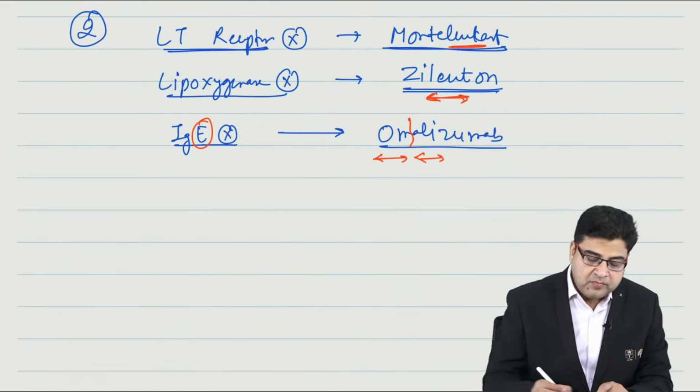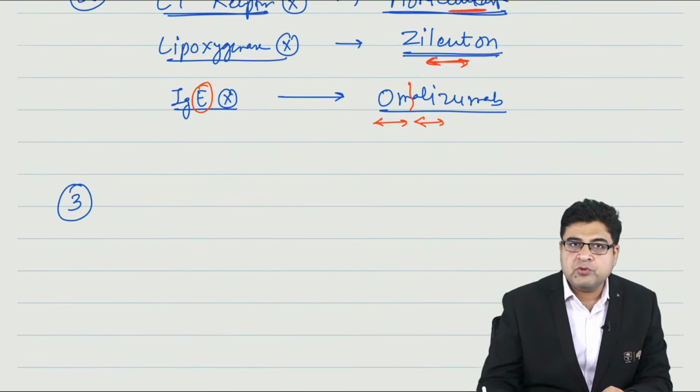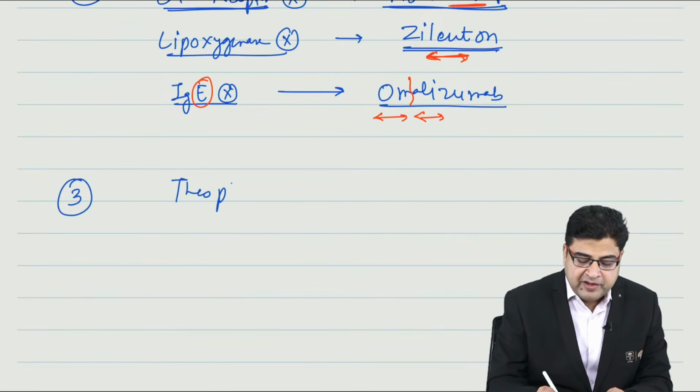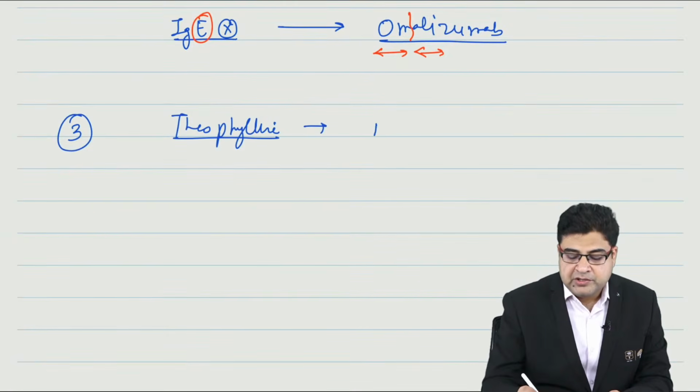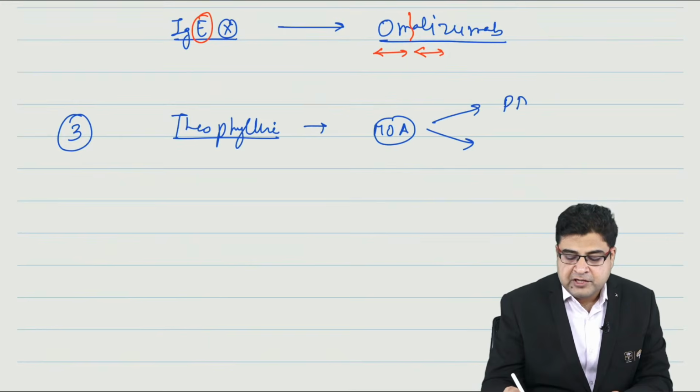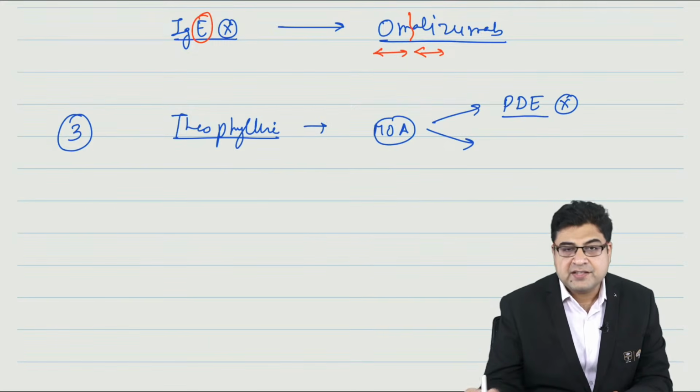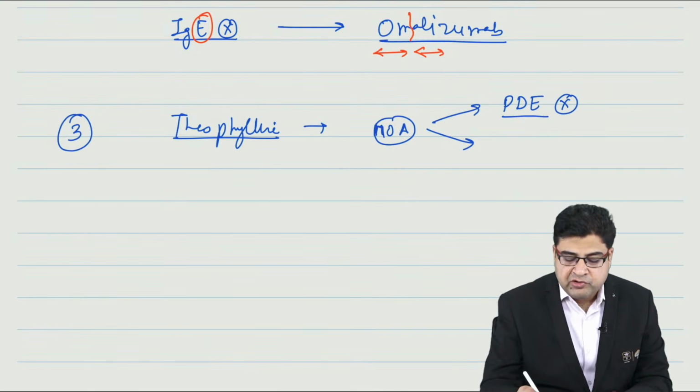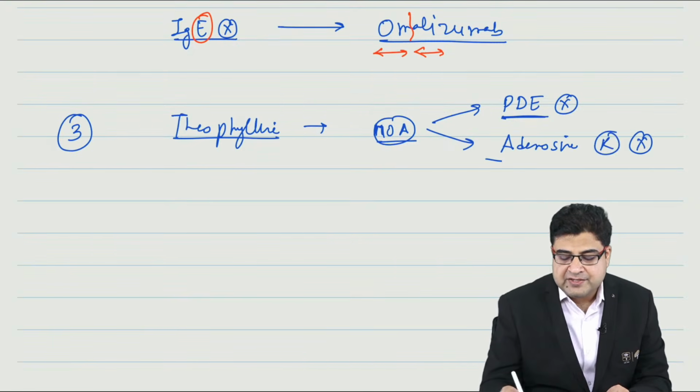The second group of medicines can be asked on the basis of their mechanism of action. Now, the third group of medicine they can ask you in bronchial asthma is a drug known as Theophylline. Now, Theophylline is a drug which is important for your exam. This medicine has two mechanisms of action. It is an inhibitor of the phosphodiesterase enzyme, and this medicine is also an adenosine receptor inhibitor.